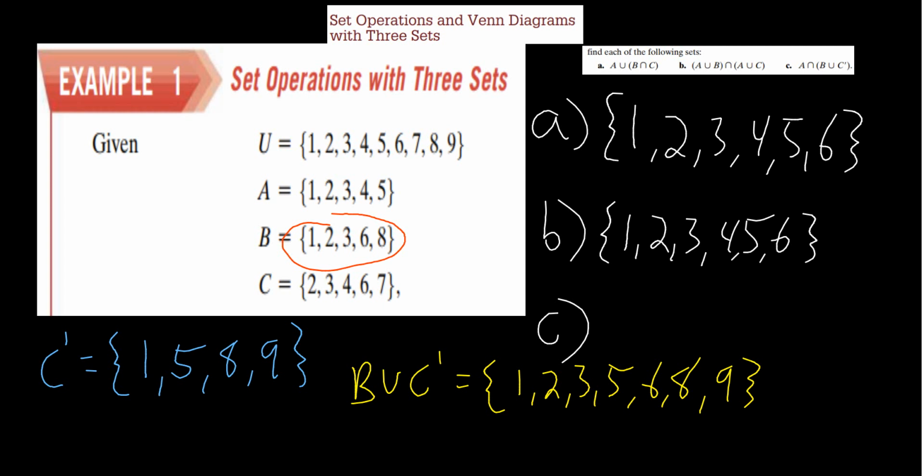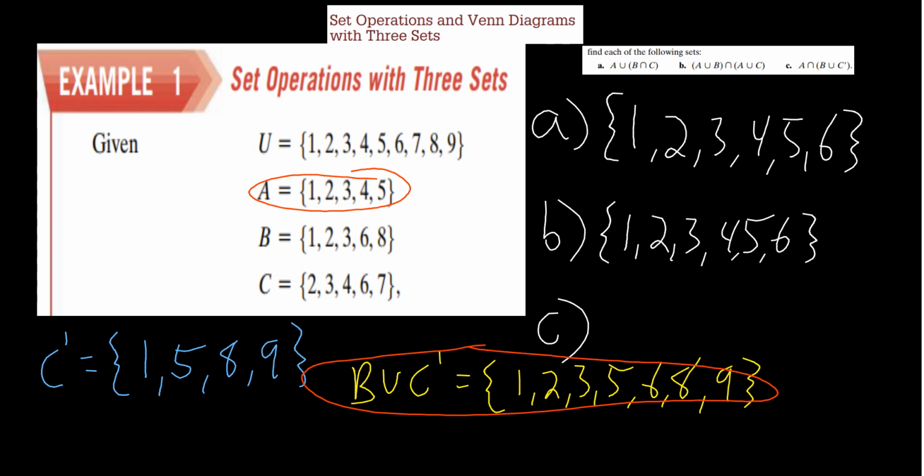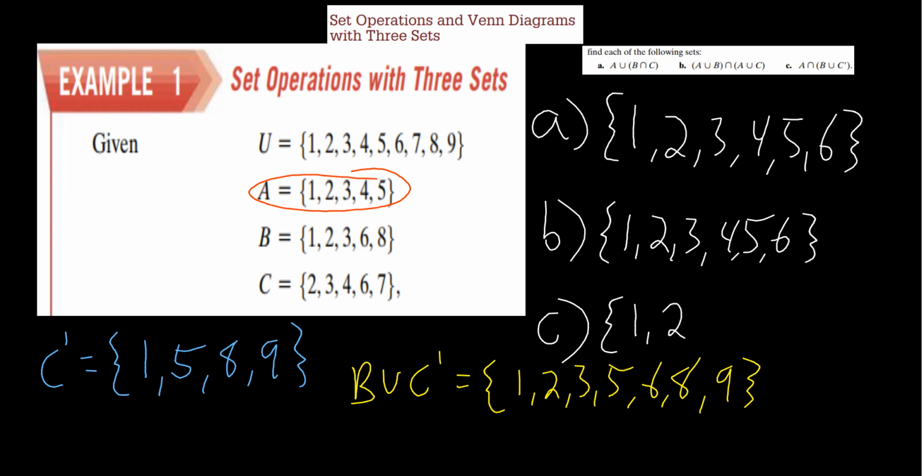Okay, so we're going to now look at A, which is here, and then B union with C complement, which is here. So what is in both A and B union C complement? Well, it looks like 1 is in both, 2 is in both, 3 and 5.